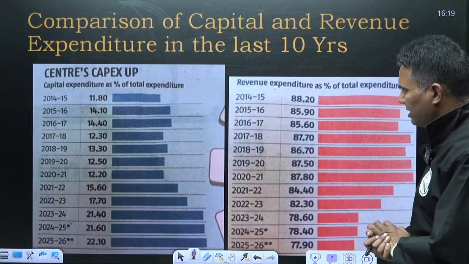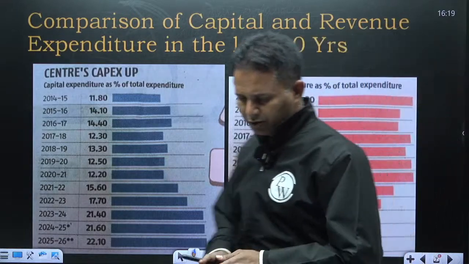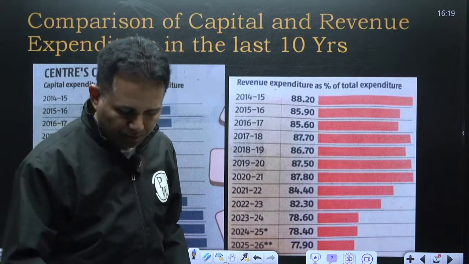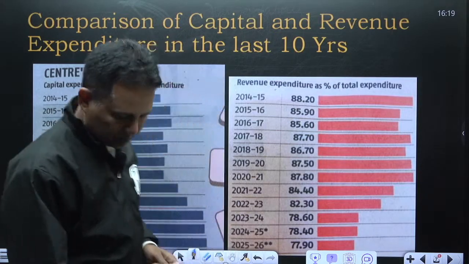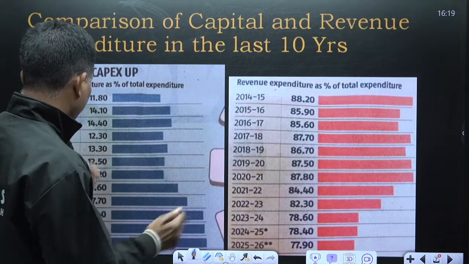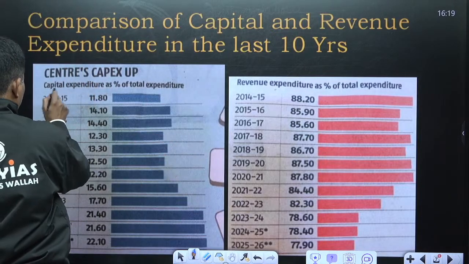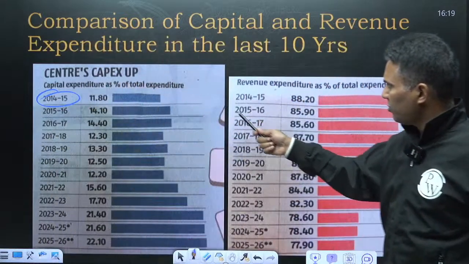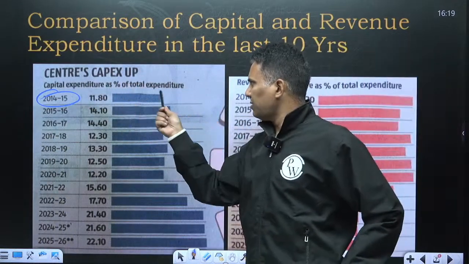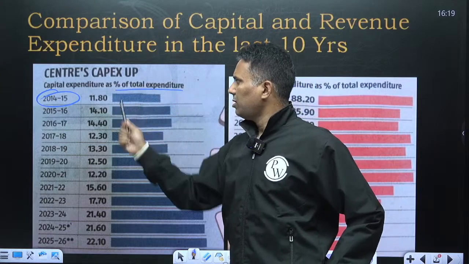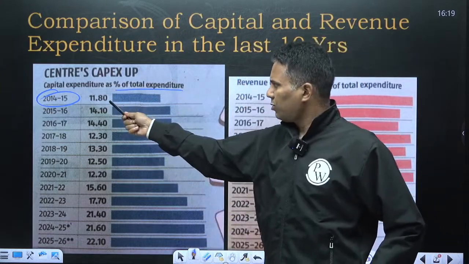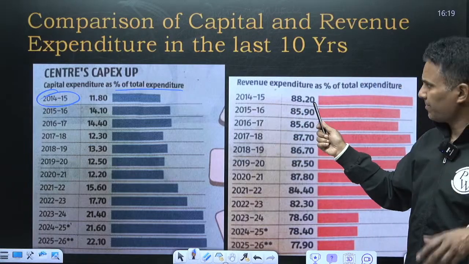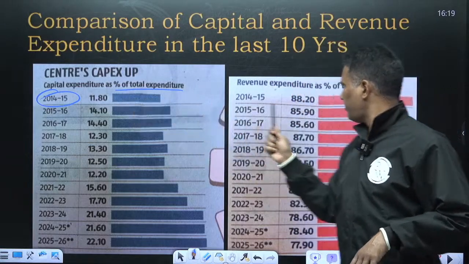This is a very important slide that you must understand, which I was referring to. So see here, please, look at 2014-15. Centre's capex was capital expenditure as a percentage of total expenditure. So capex was 11.8% and revenue expenditure 88.2%, so this should sum to 100.